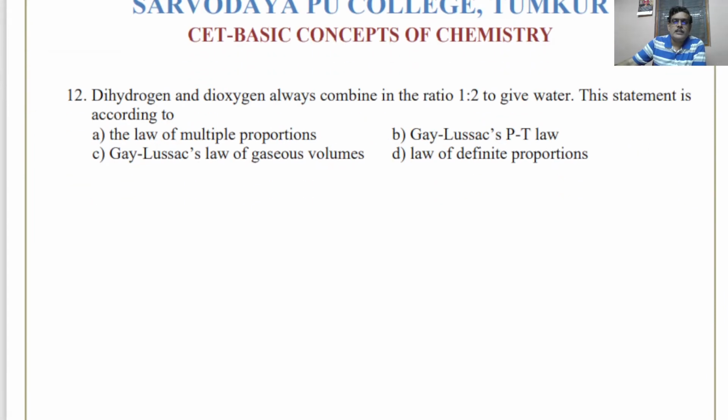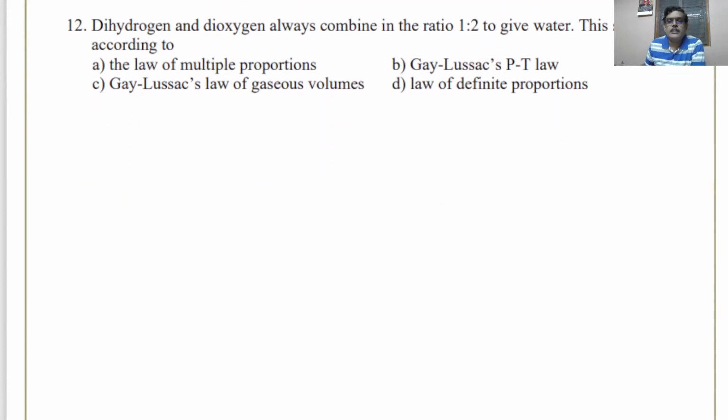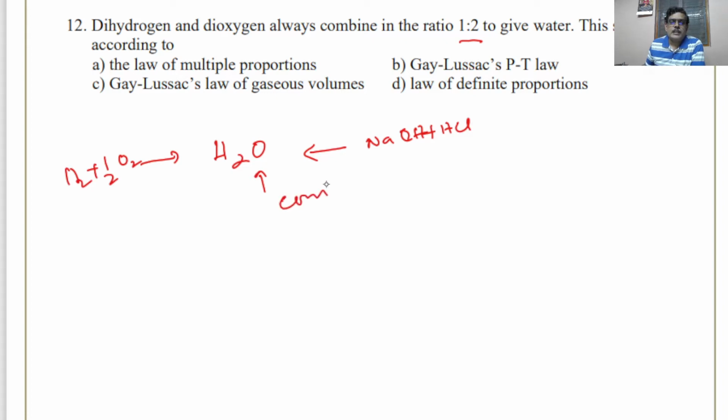Dihydrogen and dioxygen always combine in ratio 1:2 to give water. So I said law of definite proportions. So H2O you may get by different reactions like combining hydrogen with oxygen, or you may get it in the form of a byproduct during reactions like NaOH reacting with HCl to give salt and water, or you may get it as a byproduct of, say, a combustion reaction.